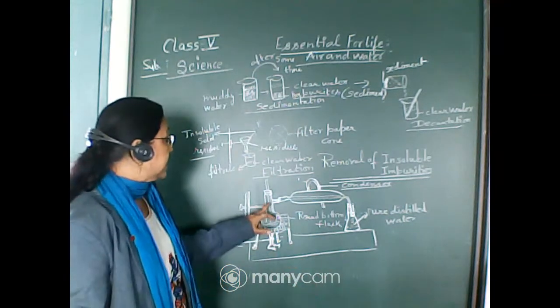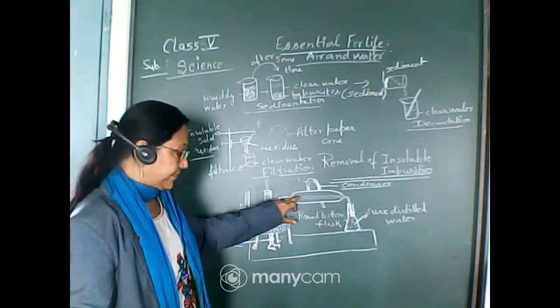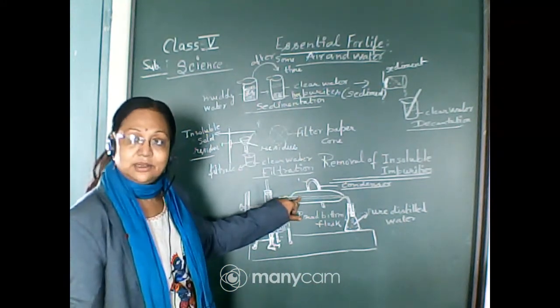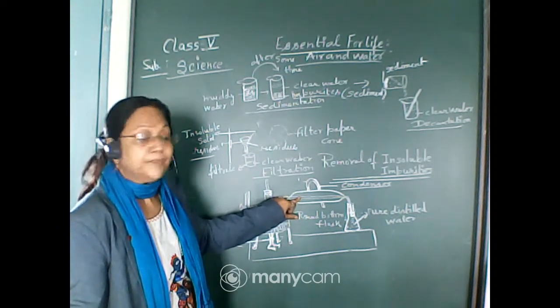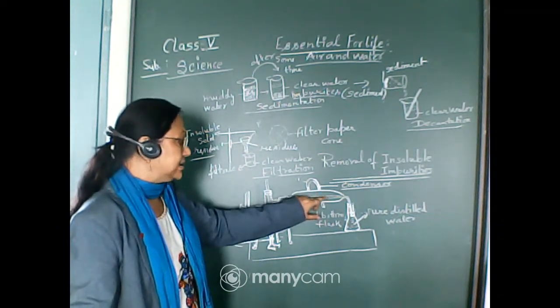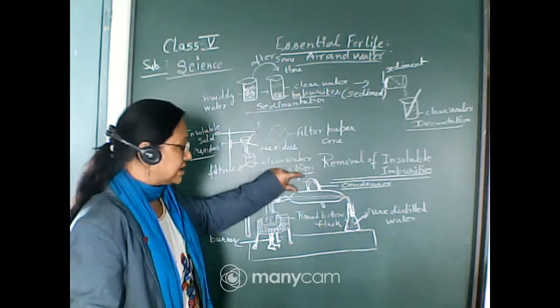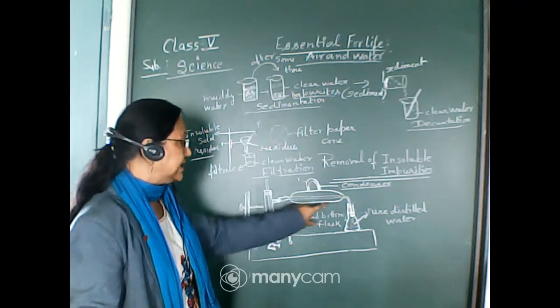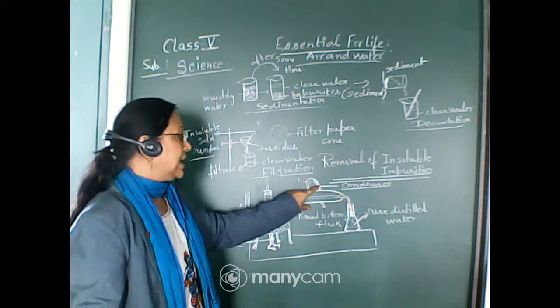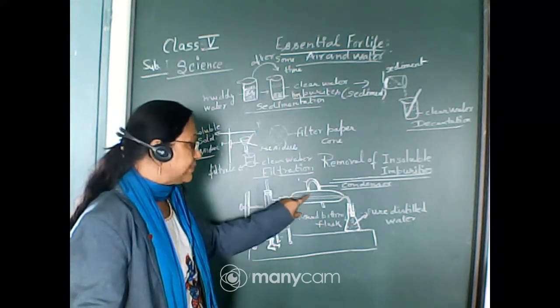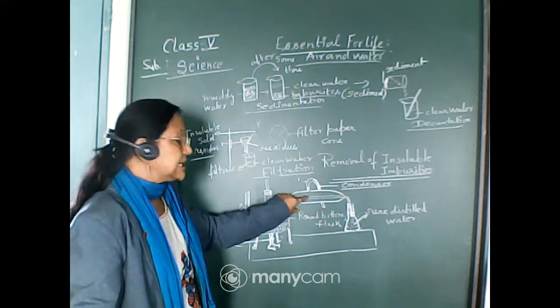When vapor is going through this tube, cold water is being poured within this jacket of the condenser, and this makes the jacket cool.